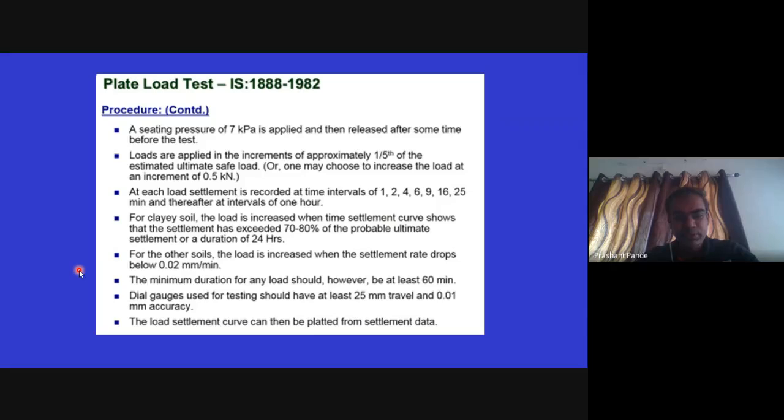For other soils, the load is increased when the settlement rate drops below 0.02 mm per minute. The minimum duration for any load should, however, be at least 60 minutes. The dial gauge used for testing should have at least 25 mm travel and 0.01 mm accuracy. The load settlement curve can then be plotted from the settlement data.